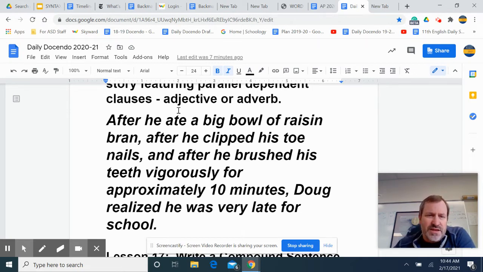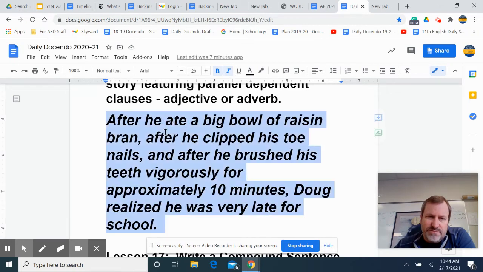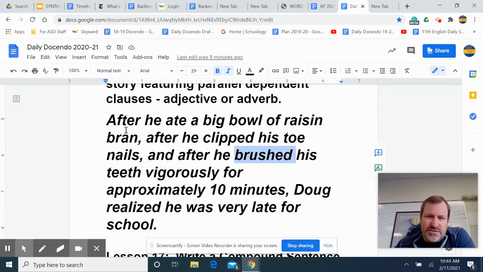So notice how this starts with these clauses, after. That would be an anaphora also, wouldn't it? Because we have the repetition of the after at the beginning. After is a subordinating conjunction. And notice we have subject verb. We have subject verb. We have subject verb. So this is all nicely parallel, gives us details about what he's done before he realized he was late for school. So we have three dependent clauses. Because they start with after, these would be adverb clauses.